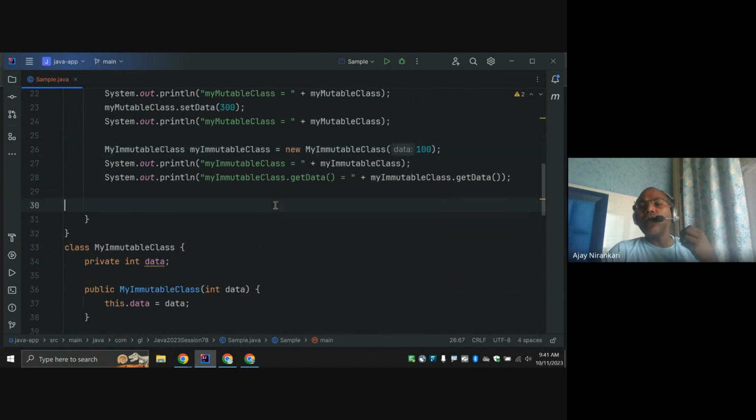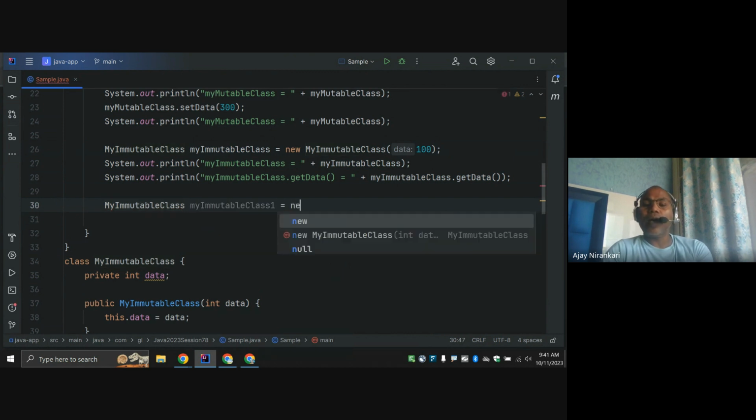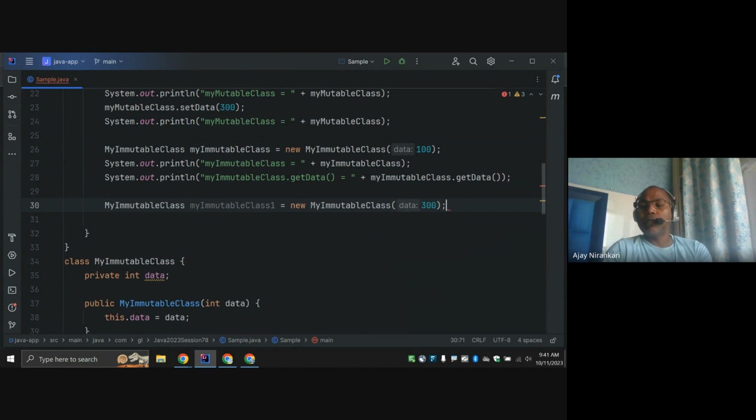The question is, how do I get another object that contains a 200 value? I want a modification. The immutable principle says if you want another value, you can create a new object. Why modify the existing one? So here, I can create another object, new MyImmutable, and pass 300.